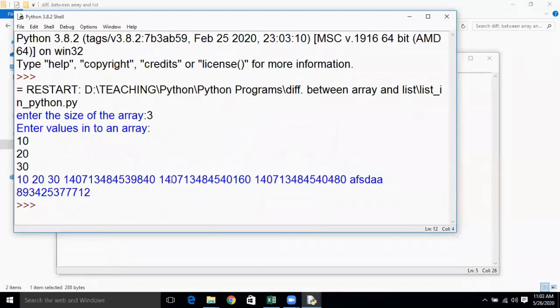See here, previously the array index 1, that is the address of 20, is this, and now we changed that 20 value to some string, AFSDAA. And now we are trying to display the address of this particular index 1. Then you can clearly see that the address is changed. Okay, so this is how the list is going to behave, and this was a general difference between array and list.